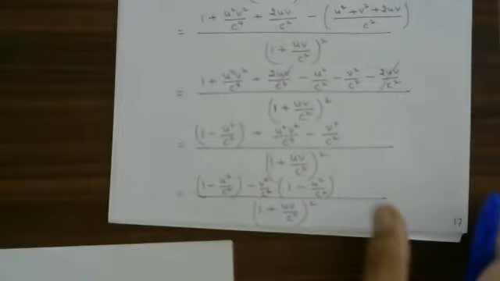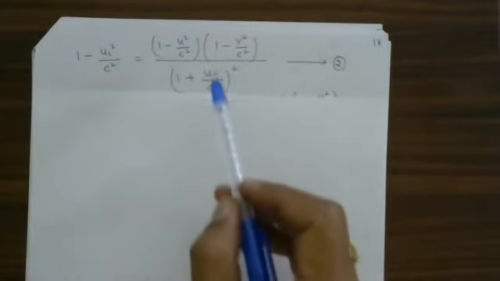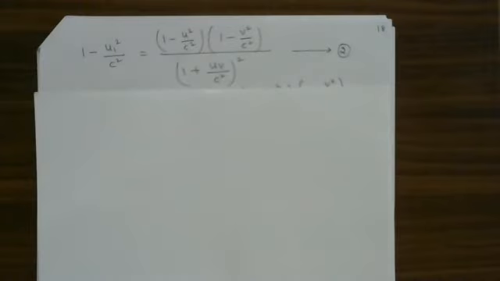Clear? Next step. We have chosen this 1 minus U square divided by C square, that is equal to this. From the previous one, I will take it as equation number 2.